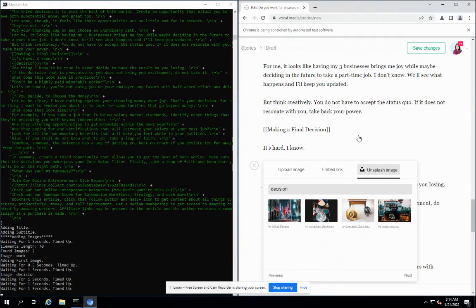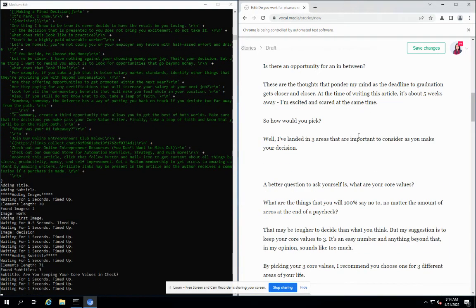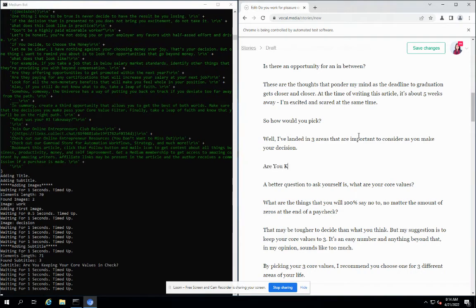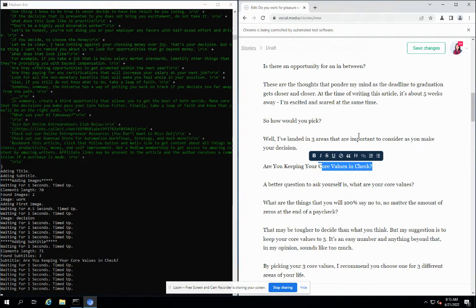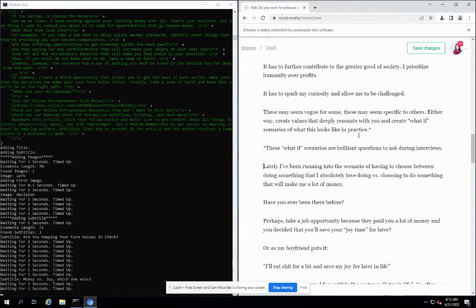The concept is similar, but obviously the coding and the platform itself are different. So we have made another code and bot for it. Basically, Vocal doesn't have all the features of Medium, so we have obviously removed some of the features, but we are making this similar to Medium, and we are also going to do the same for Simile itself.